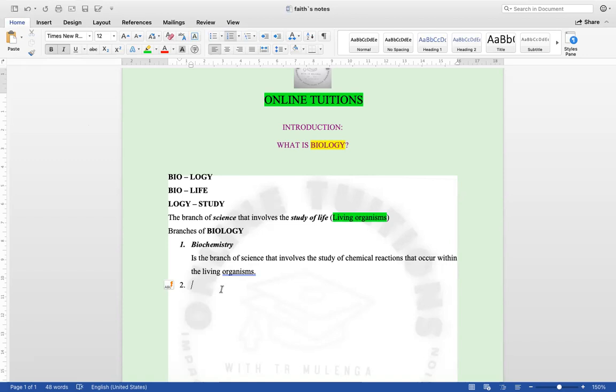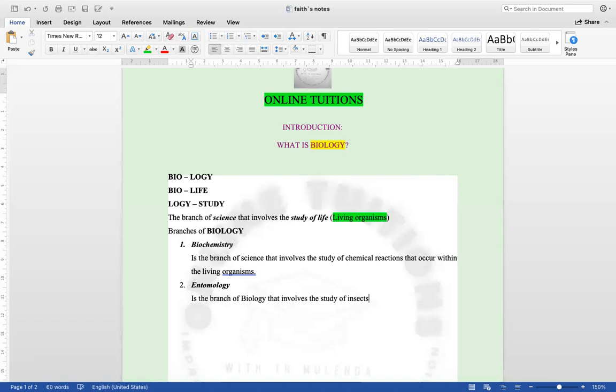The second one is called entomology. This term was a little bit funny when I was growing up. I kept saying it every now and then because it is very simple to remember. So entomology is the branch of biology that involves the study of insects.